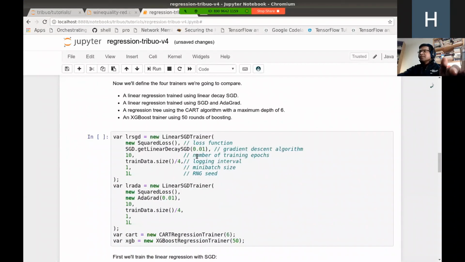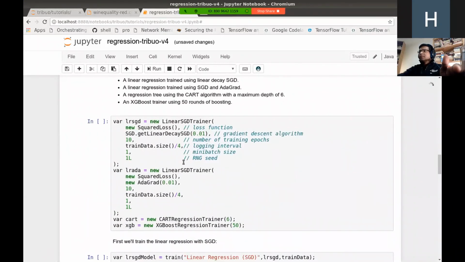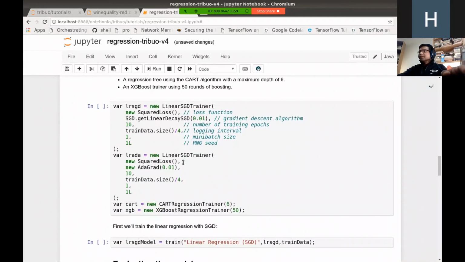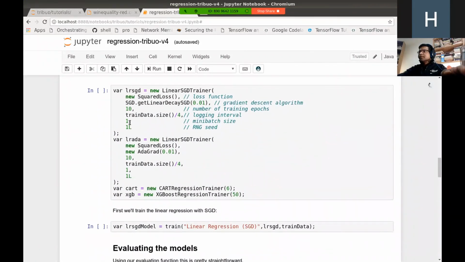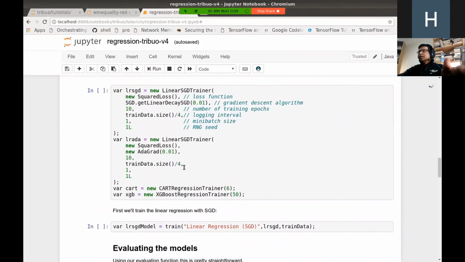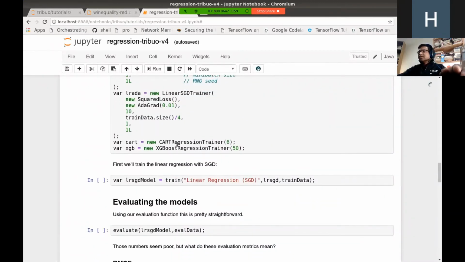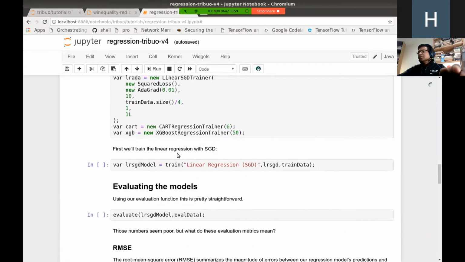In this specific case, the model has been created. There are 4 different instances of model algorithms created here with different parameters. We won't go into the details of it, but skimming over, we can see there are 2 types of linear regression models or algorithms used with different parameters. And then there are 2 others. One is a tree-based model algorithm, and the other one is an ensemble-based model algorithm.